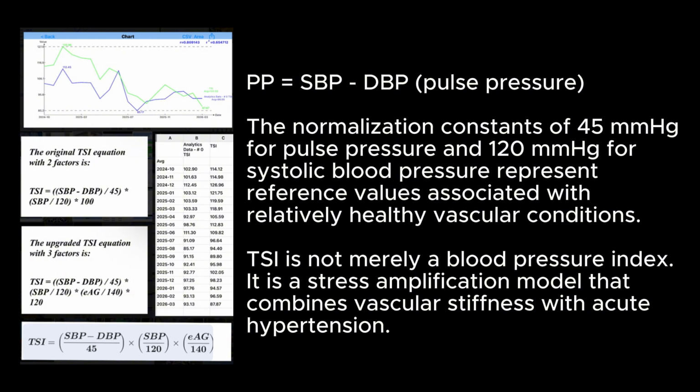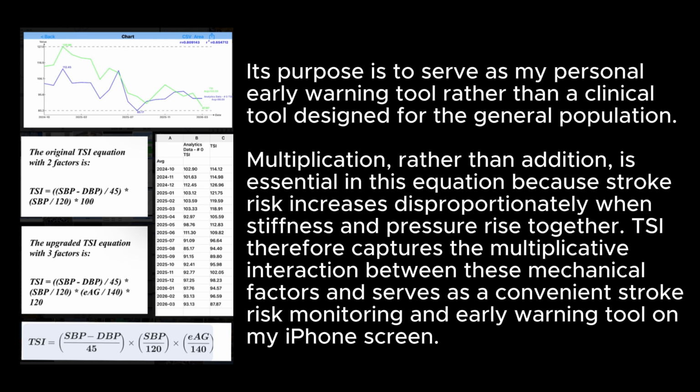TSI is not merely a blood pressure index, it is a stress amplification model that combines vascular stiffness with acute hypertension. Its purpose is to serve as my personal early warning tool rather than a clinical tool designed for the general population. Multiplication, rather than addition, is essential in this equation because stroke risk increases disproportionately when stiffness and pressure rise together. TSI therefore captures the multiplicative interaction between these mechanical factors and serves as a convenient stroke risk monitoring and early warning tool on my iPhone screen.